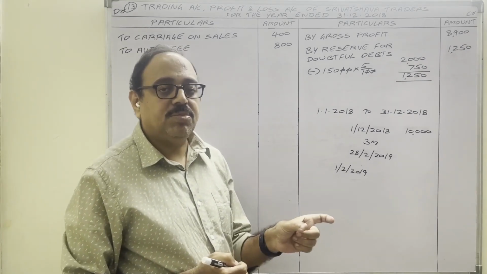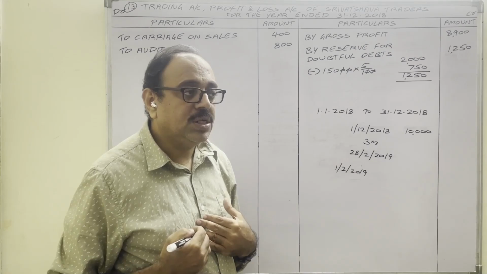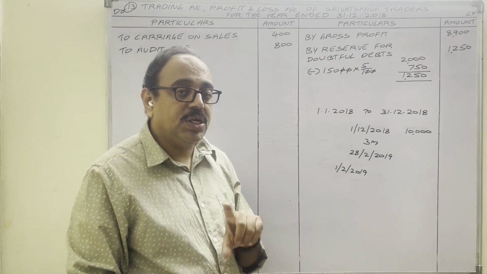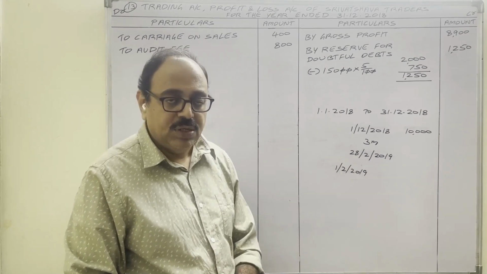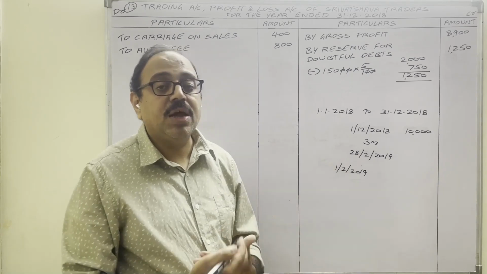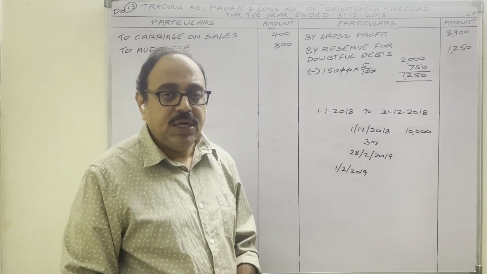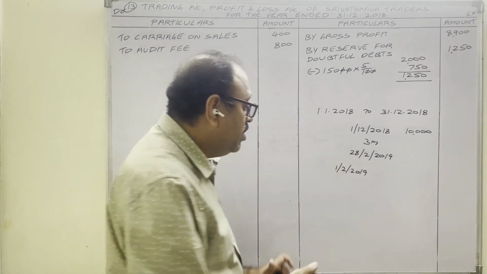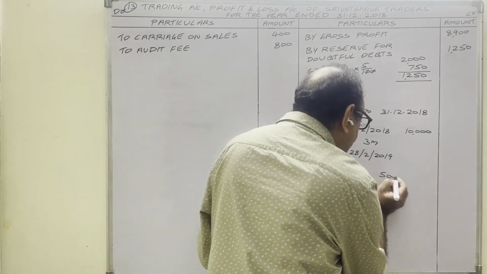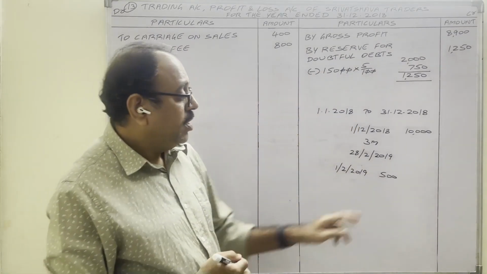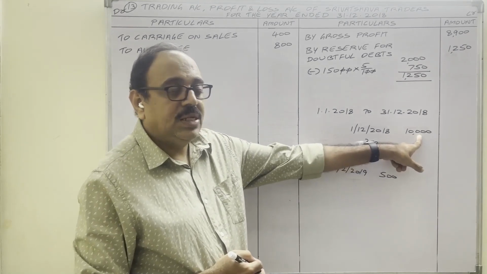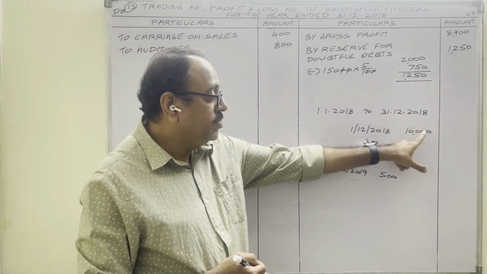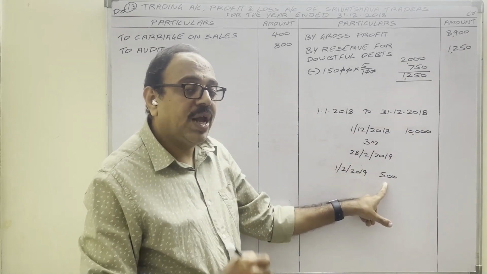To encourage that customer, sometimes the firm's policy is that the firm gives discount to them. So for early payments, the firm's policy is they allow discount to customers so that customers will try to clear their amounts as early as possible. Here, this discount is a loss to the firm. Assume the firm is allowing 500 rupees discount to the customer. Here, sales income is generated in the 2018 year. Related to that income, the loss is in the 2019 year.